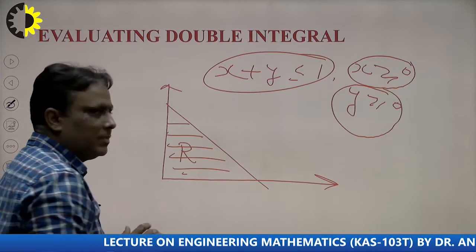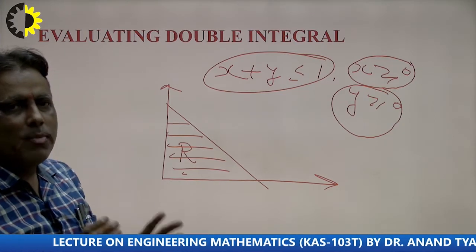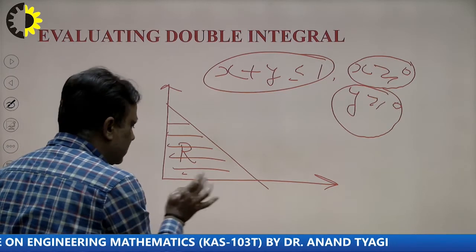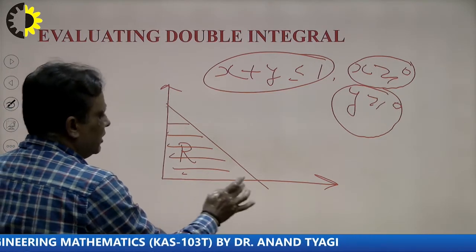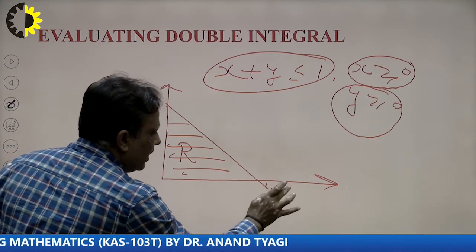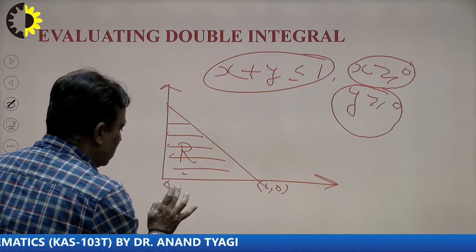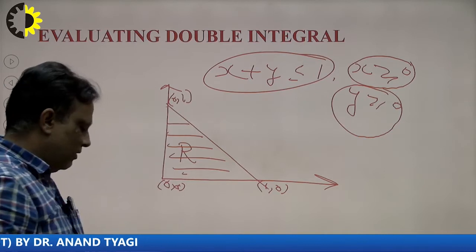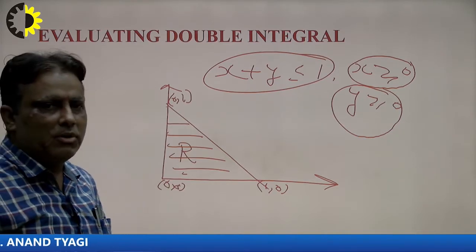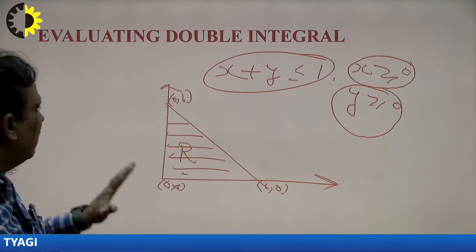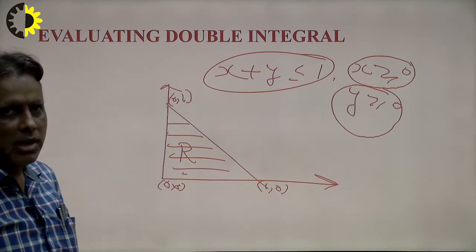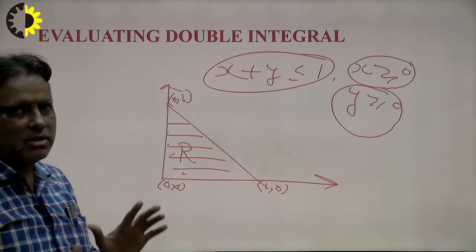This is the region. Now the question is, how many points of intersection are here? There are 3 points of intersection, first, second and third. This is known as (1, 0), this is known as (0, 0) and this is known as (0, 1). In this way we can find each point of the given region. First of all we see whether the given curve is divided into more parts or not, and what will be the criteria to check this problem?